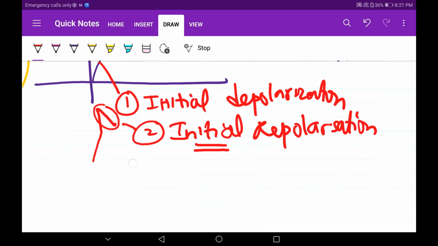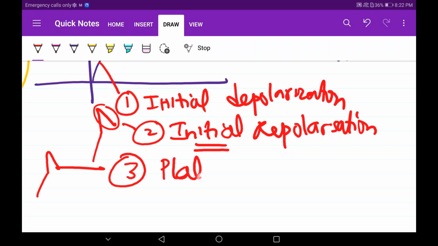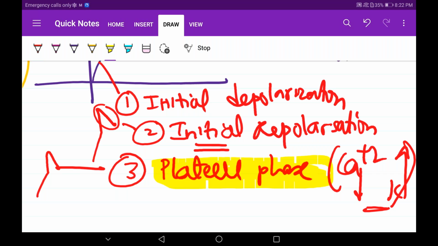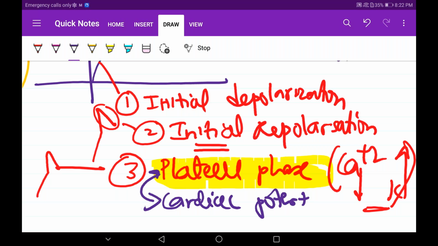Then again, there is a static phase, it's becoming like this, and this. So I will call this the plateau phase. Plateau means it's remaining constant. Why is the plateau phase occurring? Calcium is influxing, potassium is effluxing, so it is stable. This is the most important characteristic phase in the cardiac potential. Plateau phase is the characteristic feature.